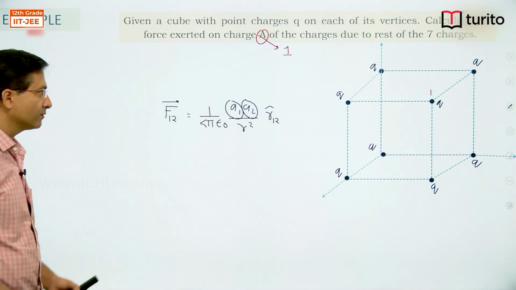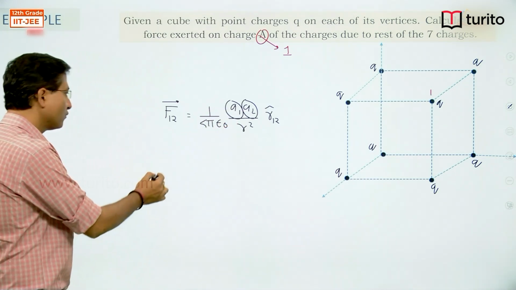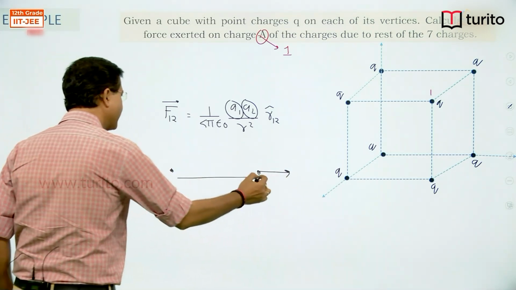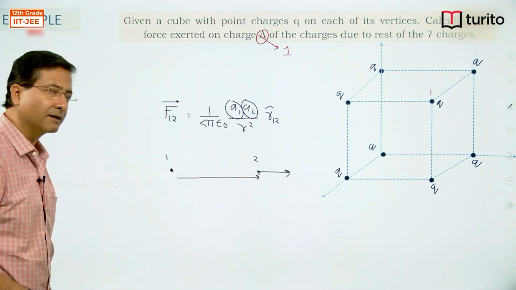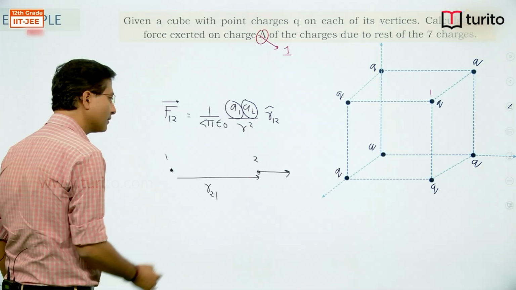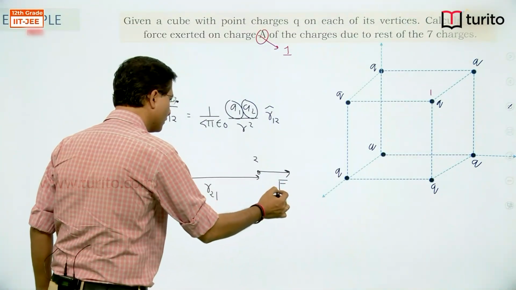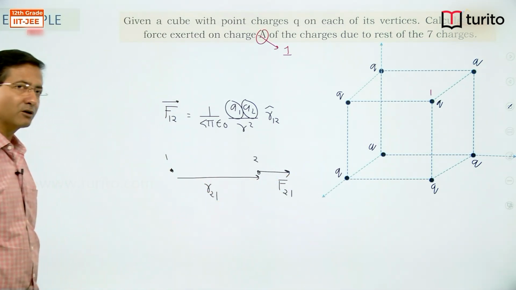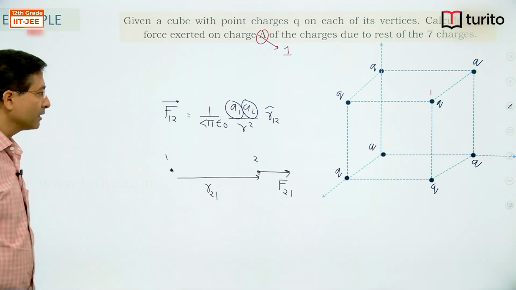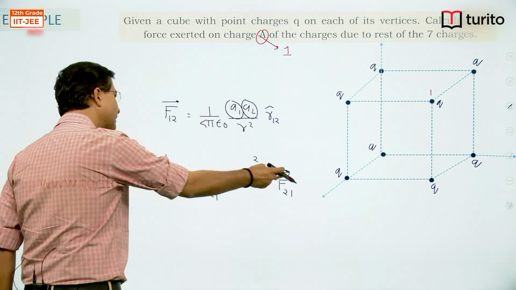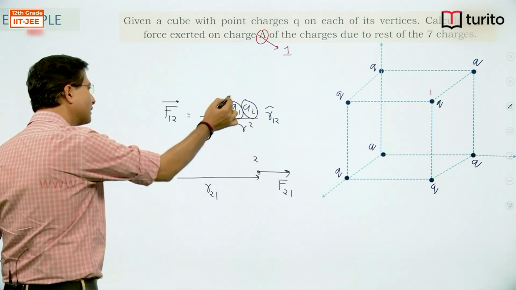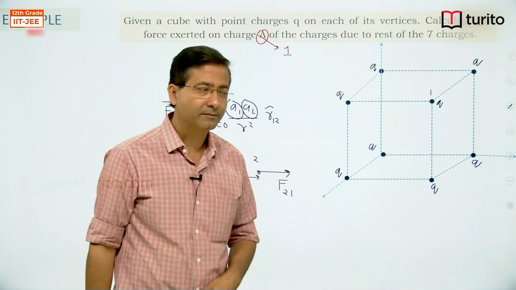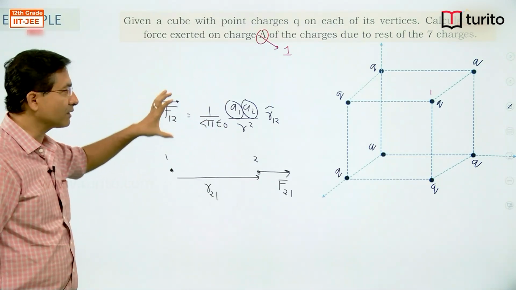If they are positive charges, then force will be repulsive in nature. So force exerted by this one on this one will be along the line joining away, right. So if this is second charge particle, this is first charge particle, then force on 2 by 1 and position of second one with respect to 1, they are in same direction, right. If I take one positive, another negative, then this will get reverse. So if you take one positive, another negative, this quantity will come negative, and that will automatically take care of the direction, right. So today we will see the application of this vector form.